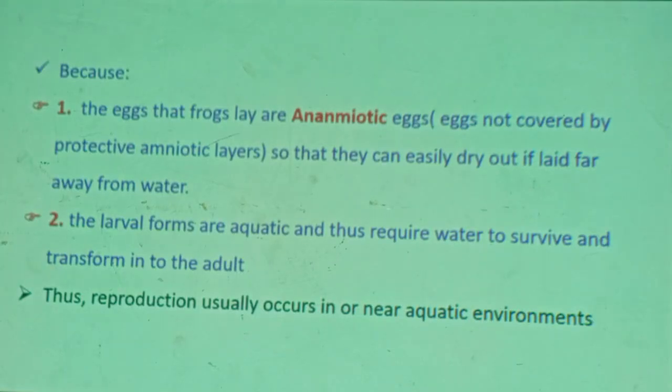The larva is aquatic. In the case of frogs the larva is aquatic. The egg changes into larva.